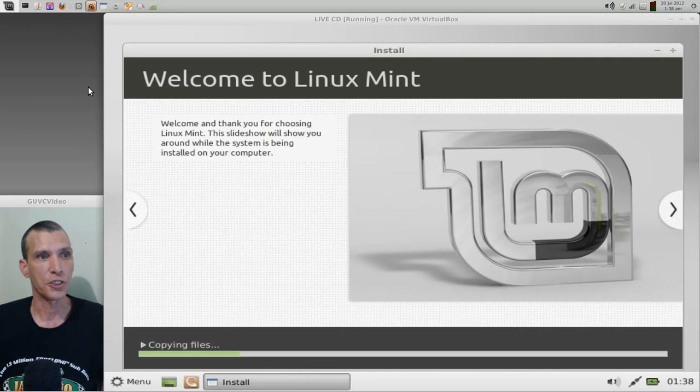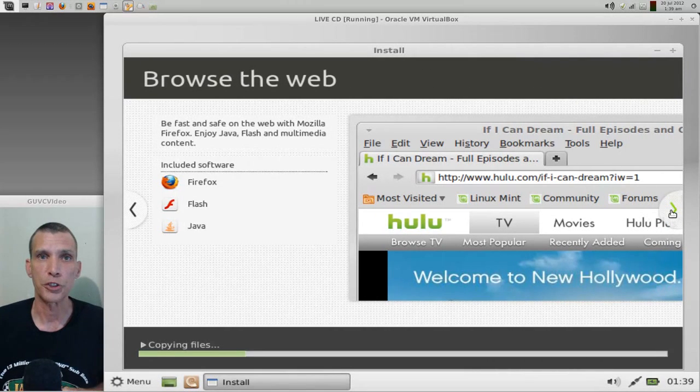And then, of course, you're going to get this lovely little slideshow that's going to tell you just how much LinuxMint is going to change your life. I recommend you page through all of these little slides because it'll tell you some different things that you will be able to do with this operating system.